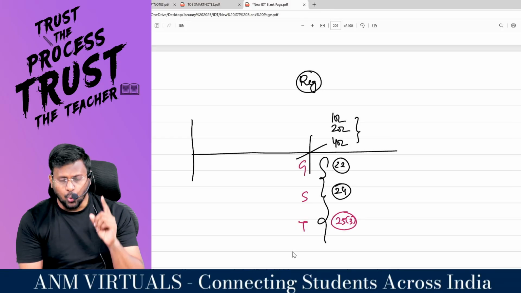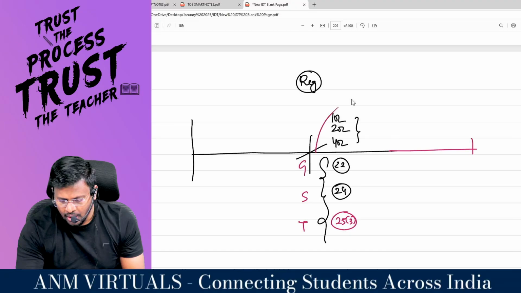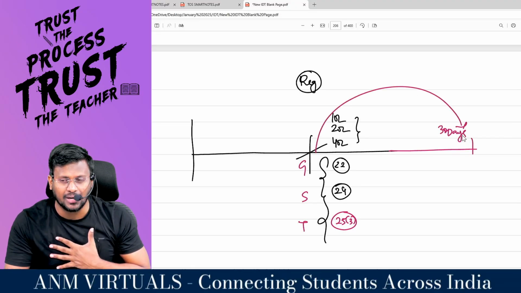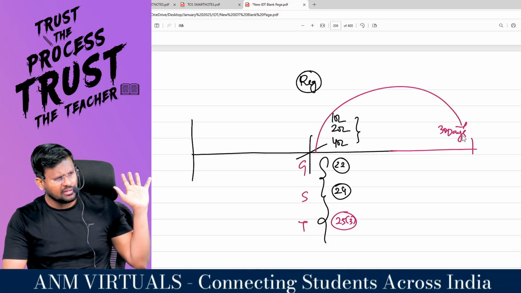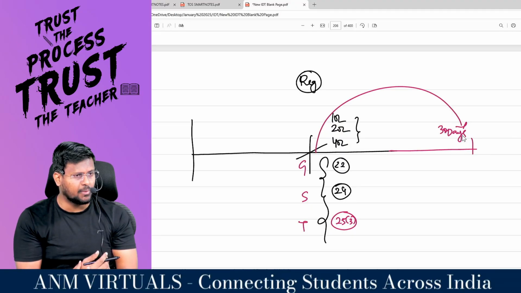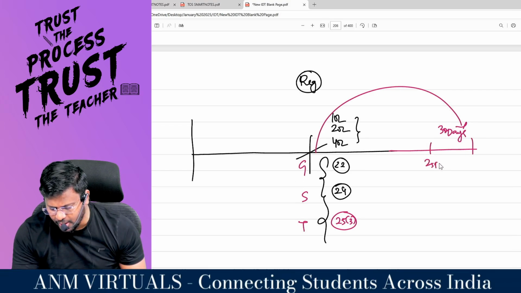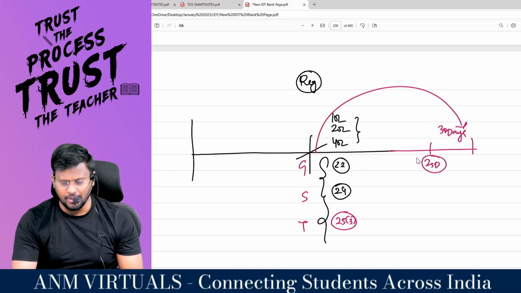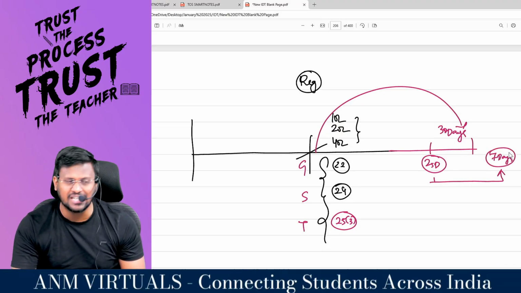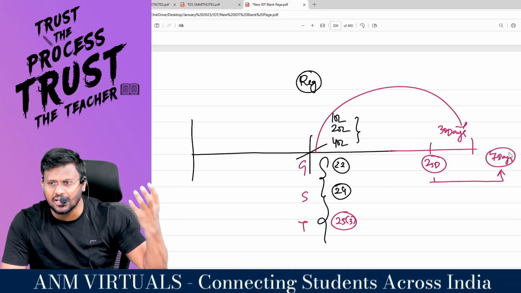Comfortable. Once you are liable for registration, the Act is saying that within 30 days you are supposed to take the registration. This is a breathing time the Act is giving. You have 30 days of breathing time to take the registration, my dear lovable students. But sir, you will be applying for registration within 30 days. For example, on the 25th day you have applied for registration. The department will take 7 days to process your application and they will give you the RC. So the RC will be given after a certain number of days.